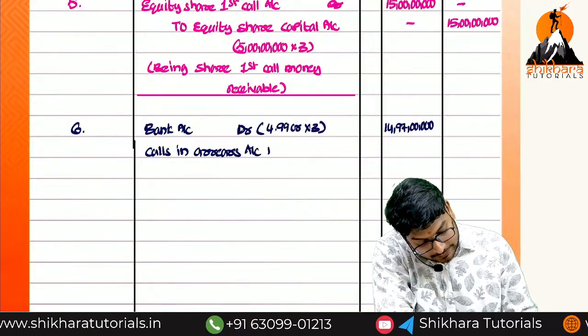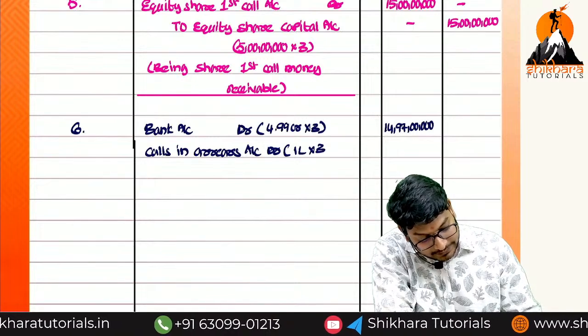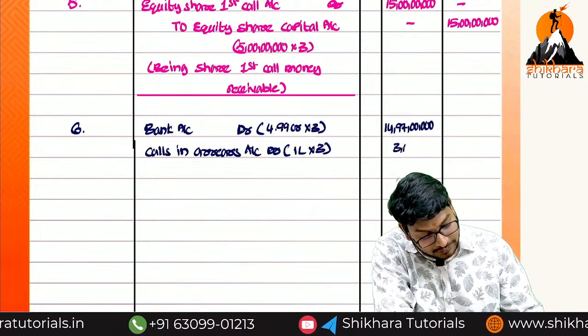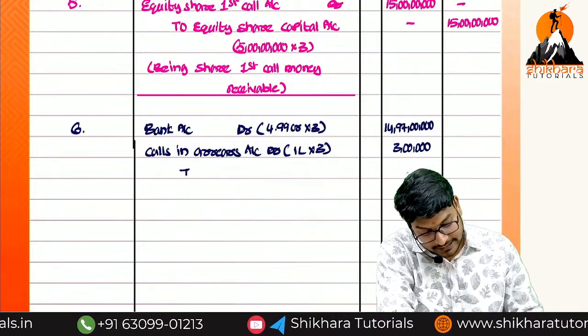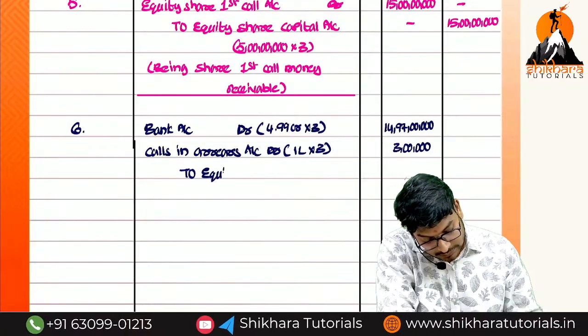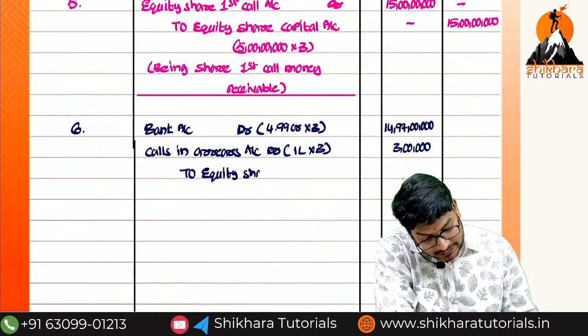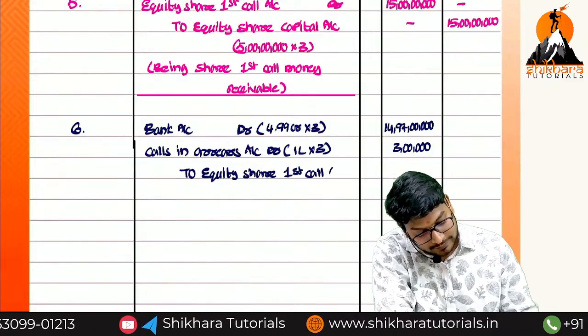And calls in arrears account debit. That is equal to how much, ma? 1 lakh shares into 3 rupees. That is equal to 3 lakhs. To which account we need to credit, ma? To equity share first call account.